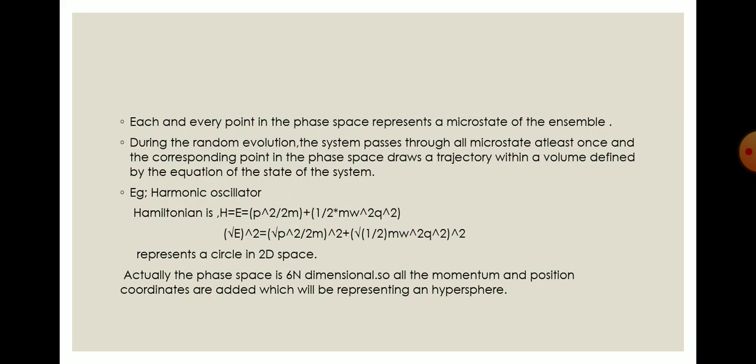We know that this equation is of the form of a circle in 2D space. Actually, the phase space is in 6n dimensions, so all the momentum and position coordinates are added, which represents a hypersphere. The motion of this trajectory will be on a hypersphere.